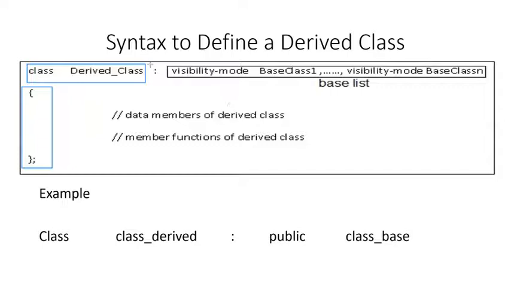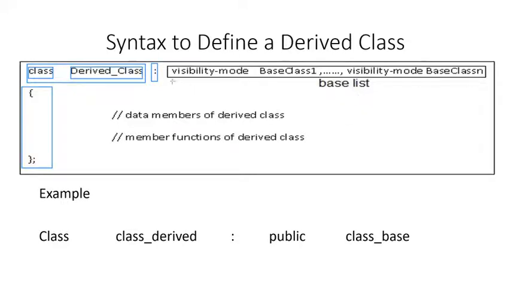For that, the class header contains, first of all, the keyword class, and then the name of the derived class, followed by the colon operator, and then the list of classes that you want to inherit separated by comma. If there is only one class, then there is no need to use the comma operator.